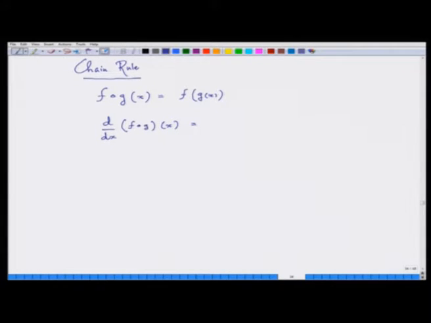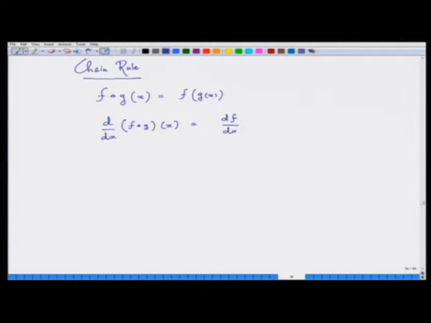The function g itself is the independent variable here. So, basically then you have to take the derivative in two steps: take the derivative of f with respect to g. I am writing here x to say that I am evaluating it at a point x. If you do not want to write the x, that also is fine. So, you can write just d/dx of f compose g.